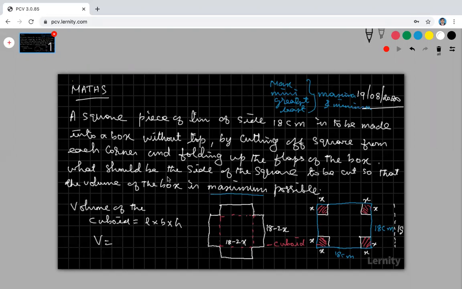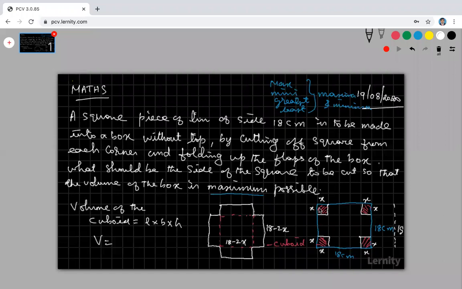Now the question is, what should be the side of the square to be cut so that the volume of the box is maximum? For what value of x, that means for what value of the side of the square to be cut off, will my volume be maximum for the required box?